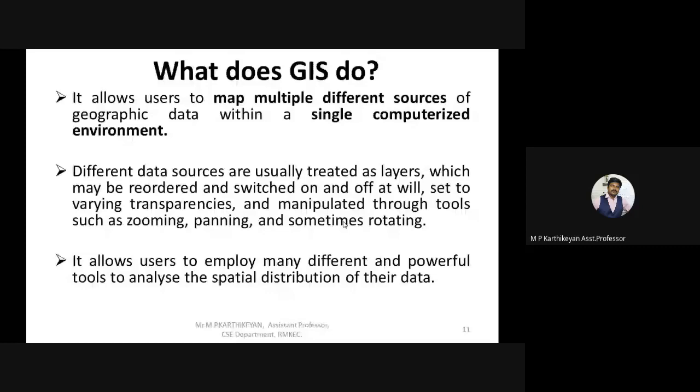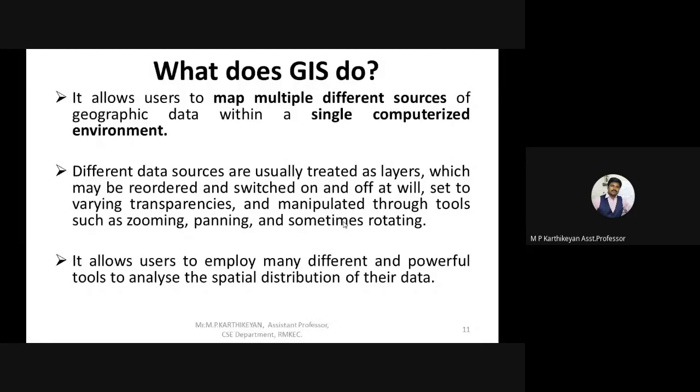Okay, whether you are using any location feature or navigating, you should have used Google Maps somewhere, right? So Google Maps can be taken as the best application example for this software. What it does is it allows multiple different sources from various parts and combines them together to get the best retrieved data out of it.